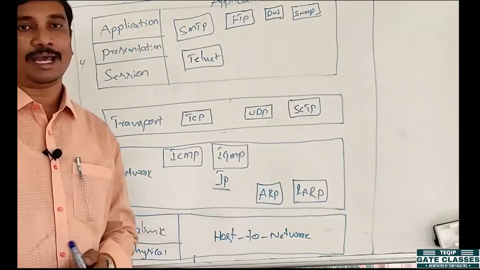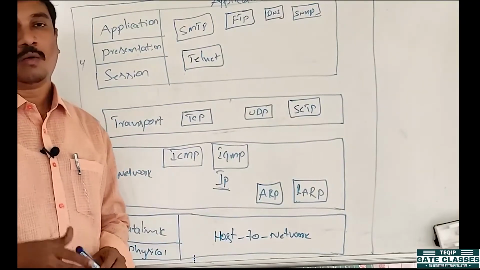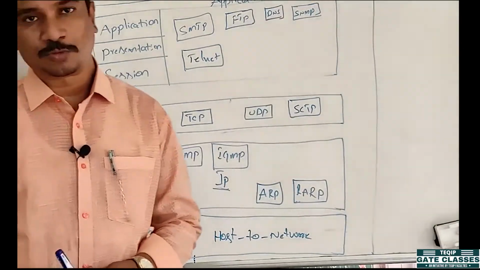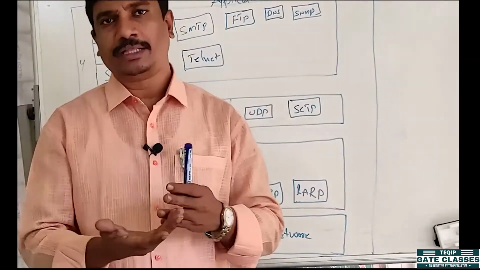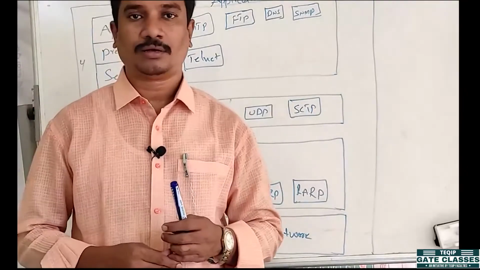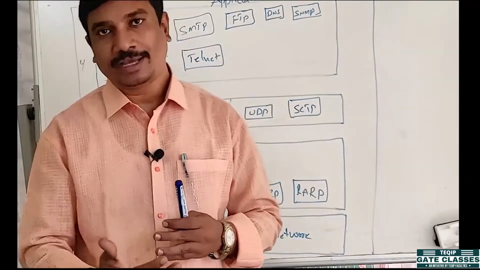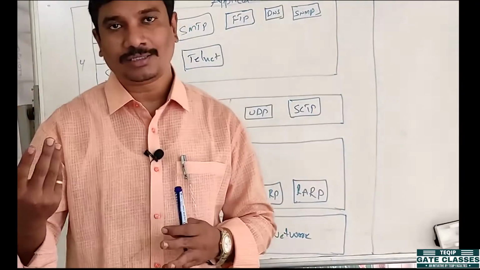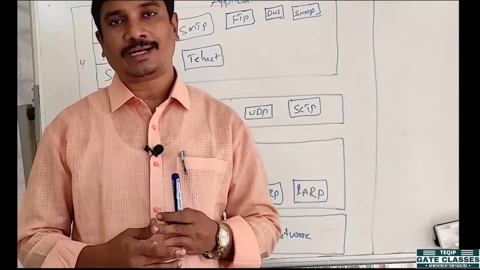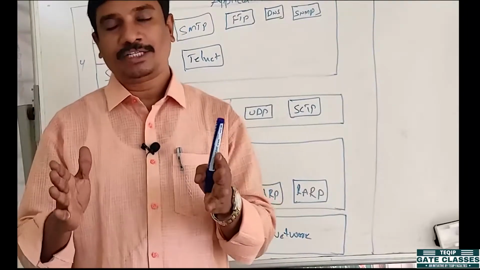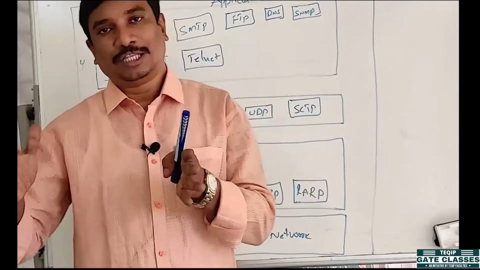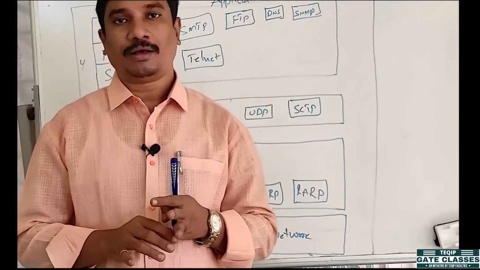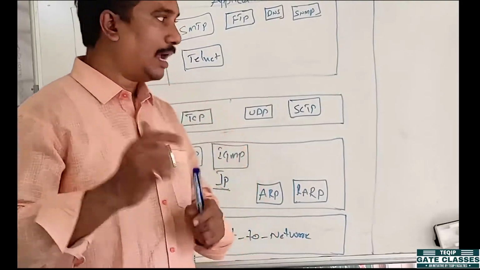Coming to ARP, Address Resolution Protocol, what is it used for? Address Resolution Protocol identifies the destination MAC address, and maps the destination MAC address to the source MAC address or source logical address. Why is it required? I will tell you one example.